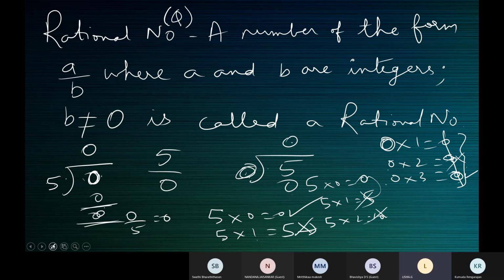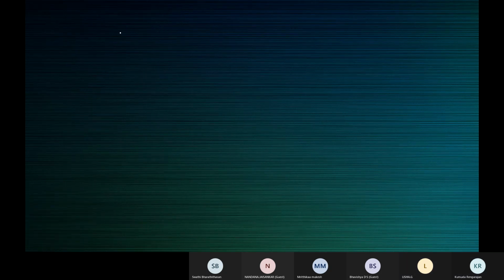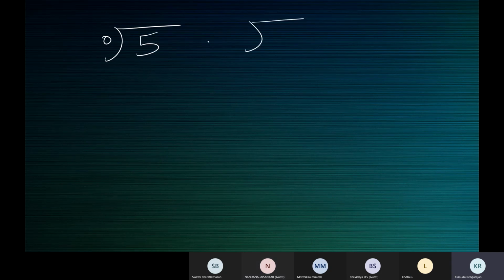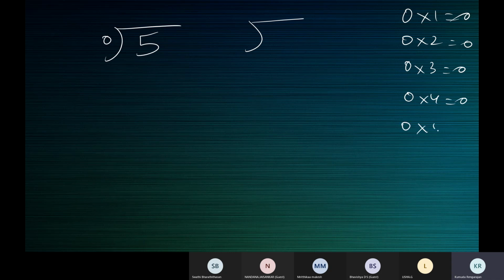Yes, ma'am. All right. So now what we do? So we say, so one of you will say, one, so we all know this, 0 into 1 is 0, 0 twos are 0, 0 threes are 0, 0 fours are 0. Now there are five of you in the class. So I'm just going to take these 5 examples. So all the 5 of you are dividing now.